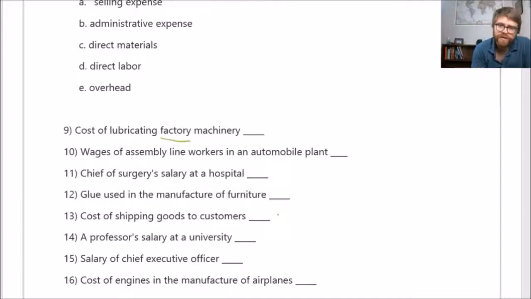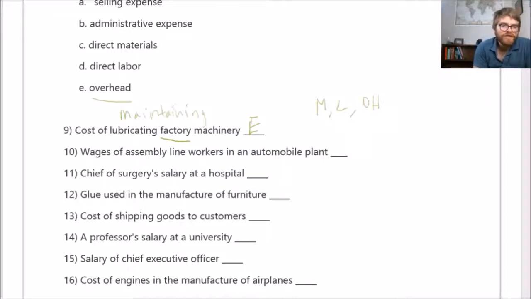So I see the word factory, right? So it's either materials, labor, overhead. One of those. Now, the machinery is needed to build a product, and all you're doing here, what I see is the word maintenance. You're just maintaining that machinery, making sure it runs well, so you lubricate. So it's not directly related to building the product as far as materials or labor, but it's definitely part of the product because you need that factory machinery to work properly to build that product. So what do you think it is? I think it's overhead, which is letter E here. So overhead is E.